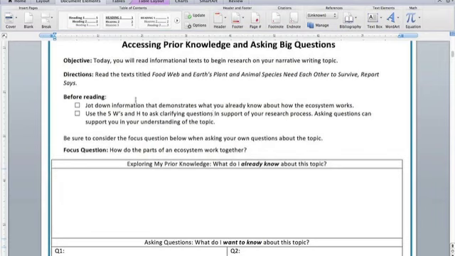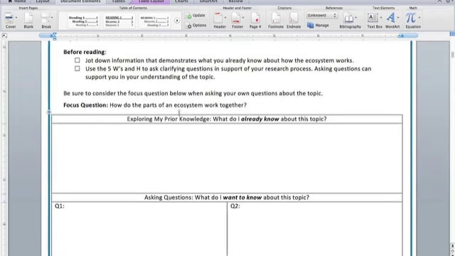Much better that time. Before reading, jot down information that demonstrates what you already know about how the ecosystem works. Use the 5 W's and H to ask clarifying questions in support of your research process. Asking questions can support you in your understanding of the topic. Be sure to consider the focus question below when asking your own questions about the topic. Focus question is, how do the parts of an ecosystem work together?